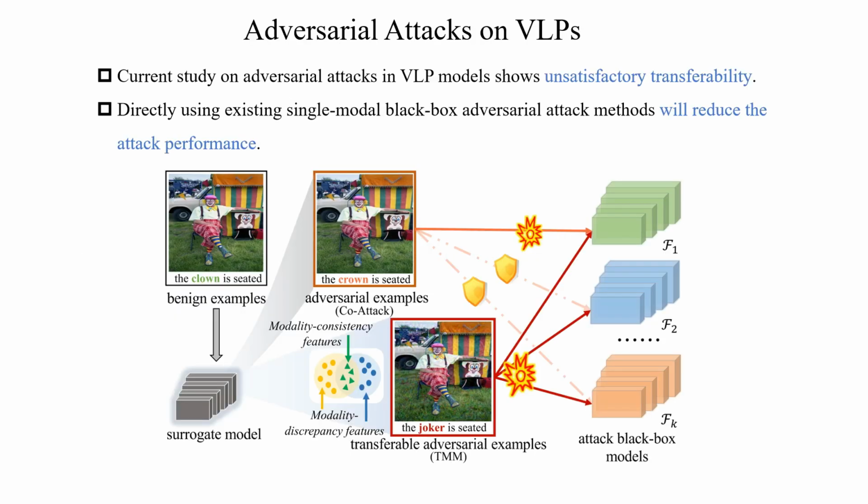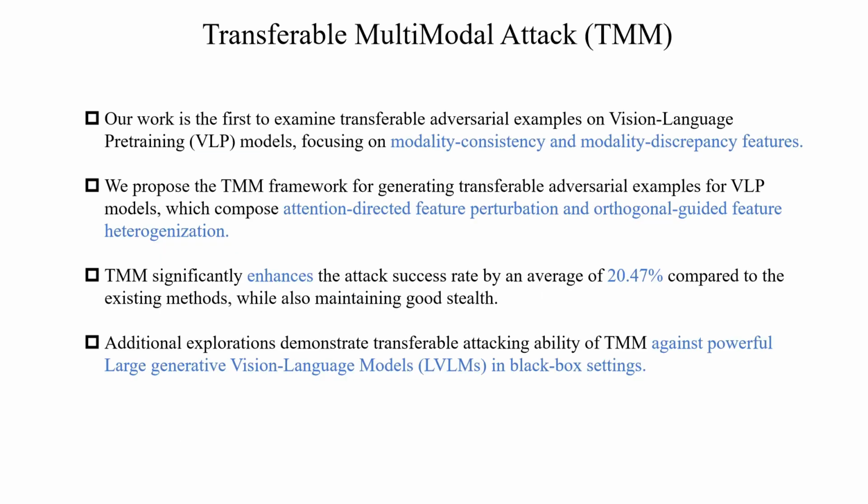We found that existing adversarial attack strategies against vision language pre-training models exhibit very weak transferability. Additionally, directly applying existing adversarial attack methods for single-modal models results in significant performance degradation on vision language pre-training models. This inspired us to design more powerful and transferable adversarial examples. As shown in the diagram, compared to baselines, our proposed TMM demonstrates better cross-model transferability. Now, I will provide an overview of the contributions of our paper.